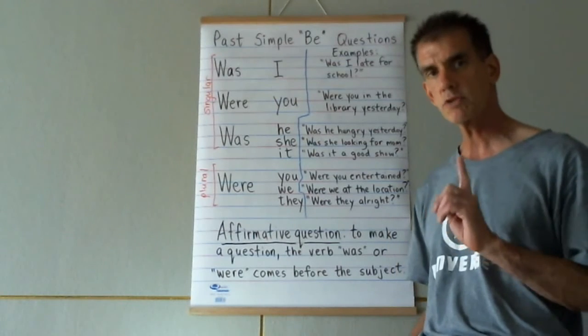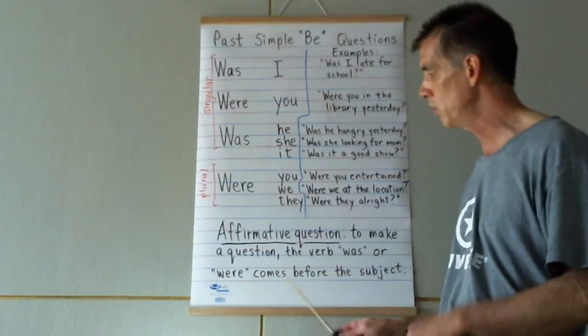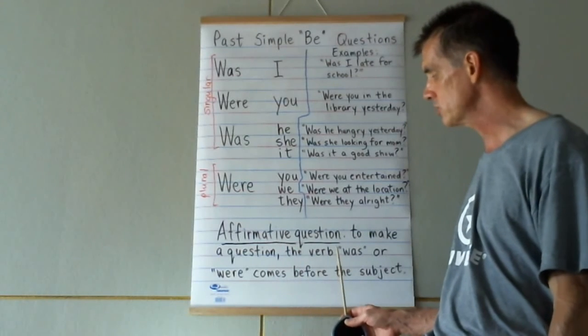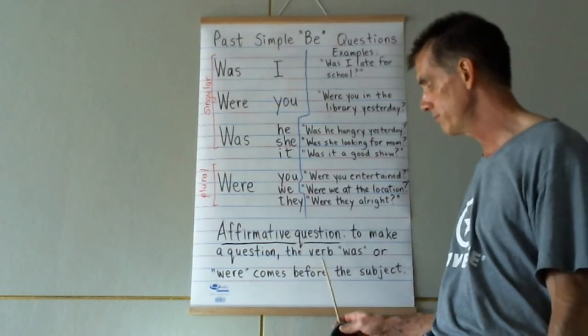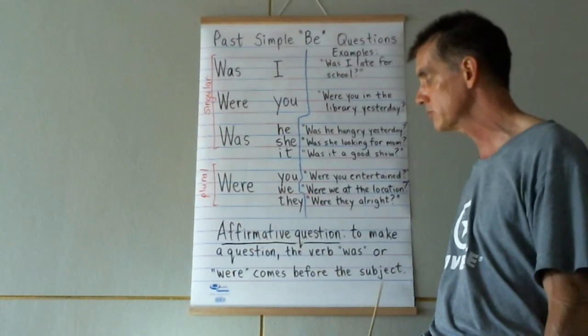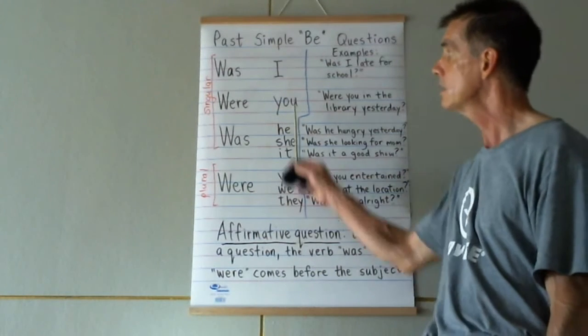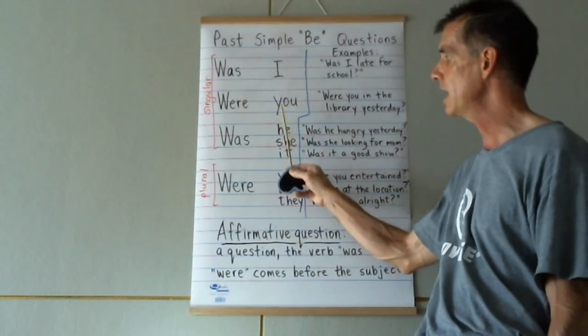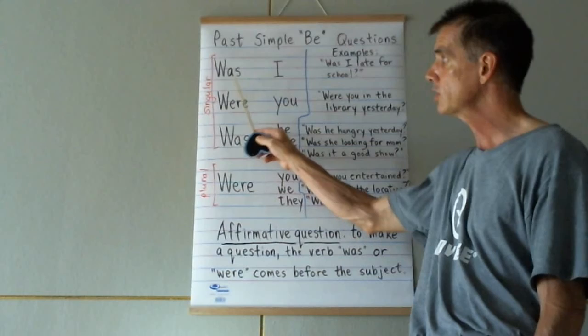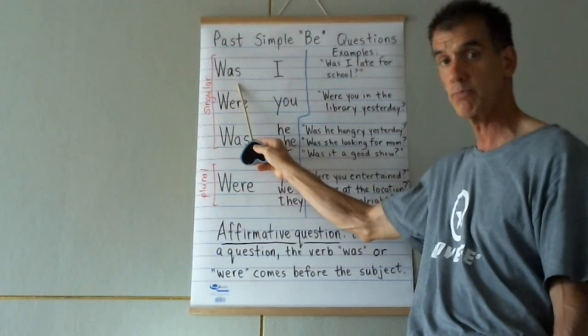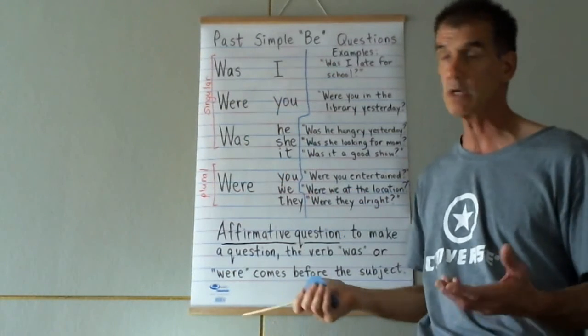But let me stress this one point: affirmative questions can easily be made. To make a question, the verb was or were comes before the subject. These are the subjects: I, you, he, she, it, we, you, and they. Just put the past simple be verb before the subject to make a question.